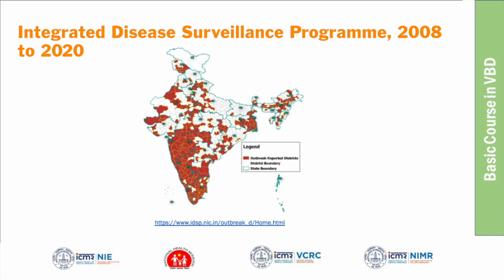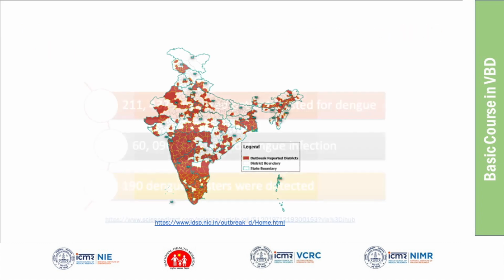I don't know the situation in Odisha, and I think you have summarized it nicely. Thank you so much. Next, we have seen some reports like the NVBDCP website, where you will find the data for dengue state-wise. For the last 5 years, you can get the number of cases and deaths. IDSP also has some reports on dengue. They collect information on dengue outbreaks and produce reports.